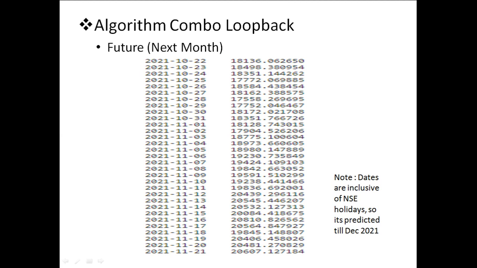Here we have not excluded Nifty 50 holidays or Saturdays and Sundays, which is why it is giving running values, like 1121. But once we remove Saturdays, Sundays, and Nifty holidays, this will extend till mid or end of December.